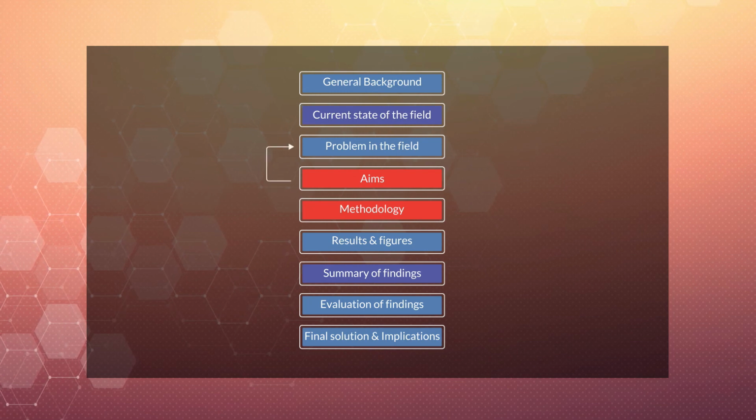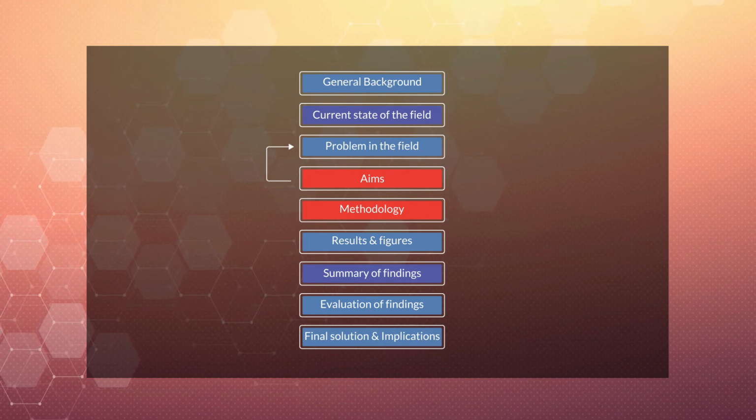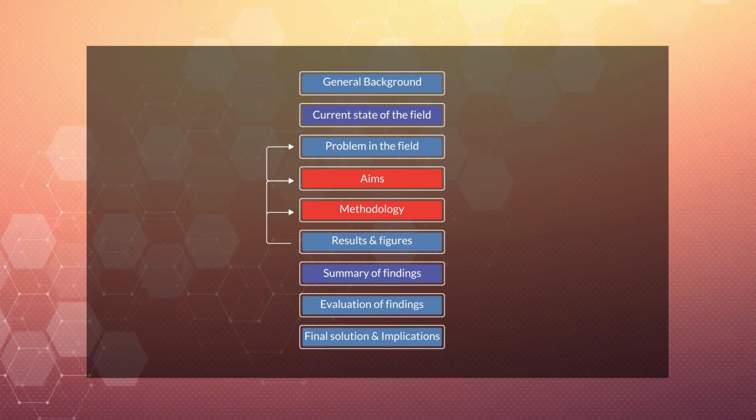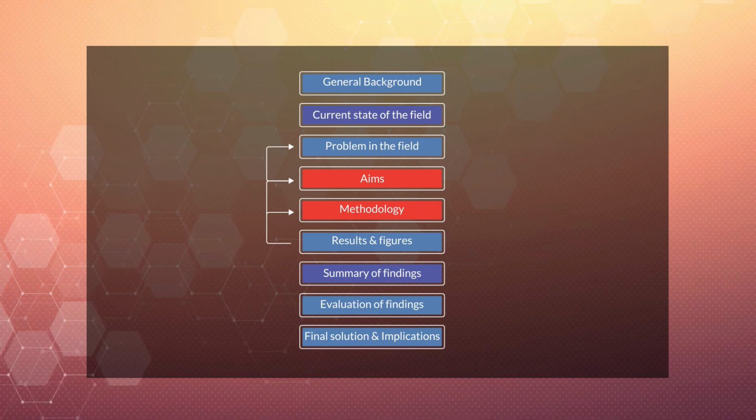So, the aims at the end of the introduction have to be directly relevant to the problem or the research question, or else your study is answering a different question and has already failed. The results need to have corresponding methods to explain where the results come from, and the results that you present need to clearly link to the study aim. Don't add extra findings that aren't relevant to the aim or for which you haven't stated a method.